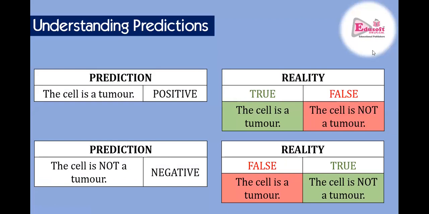So a model is doing some positive prediction and the model is doing some negative prediction. And see how the error is shown in red color. Always remember, false is always error. True is always the model was correct. So here, whenever the model is predicting the cell is a tumor, and if it is a tumor, it is actually correct. Tumor is not good, but yes, the result was correct. But if it is saying the cell is not a tumor, that's false and the model has failed there. And below you see this is the reverse situation.